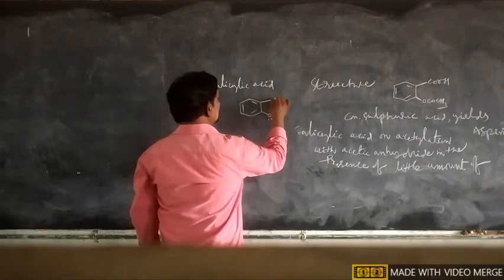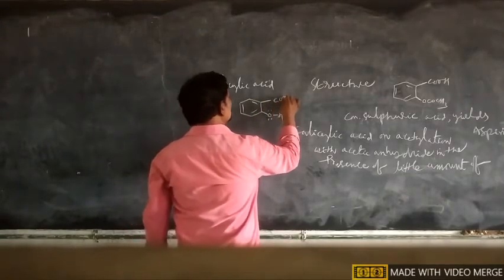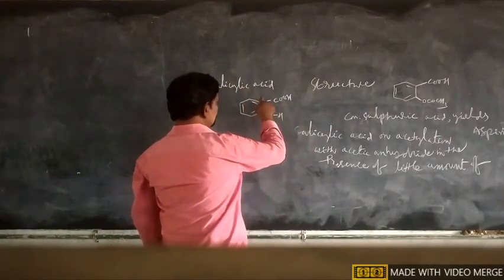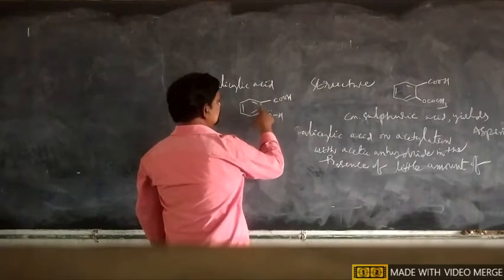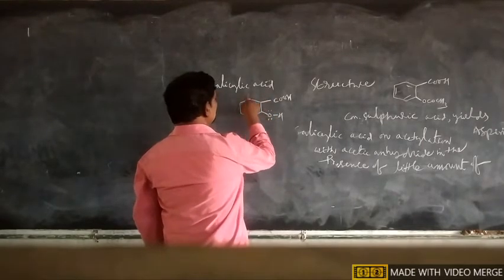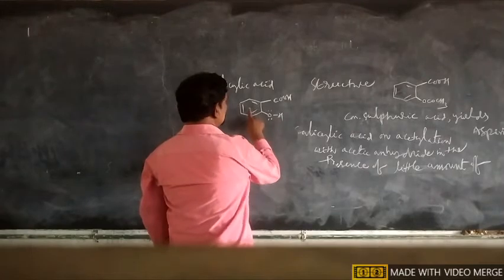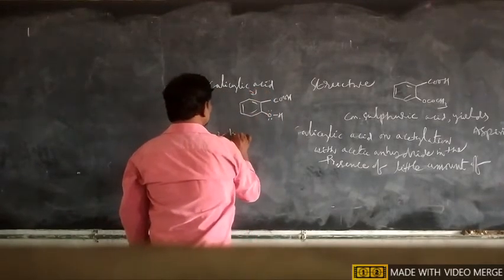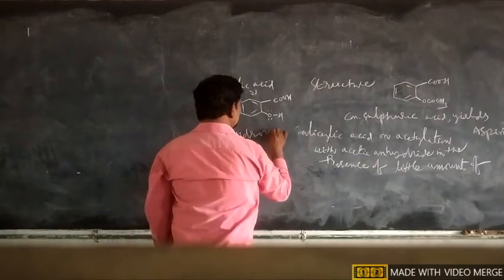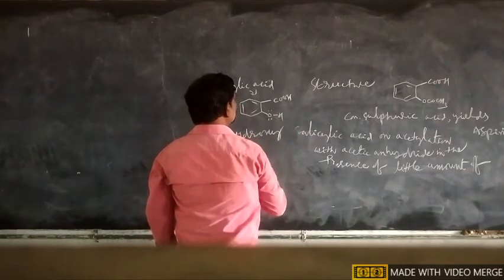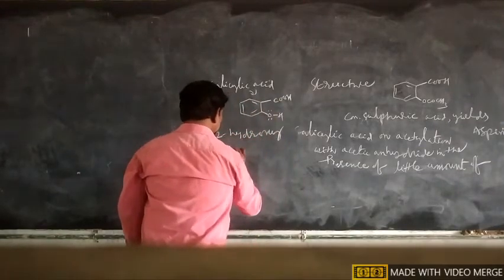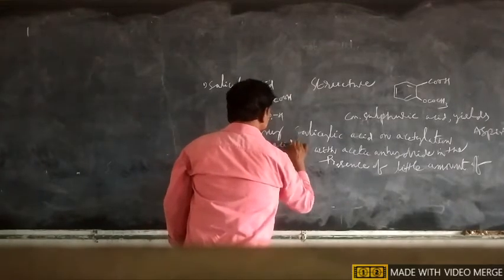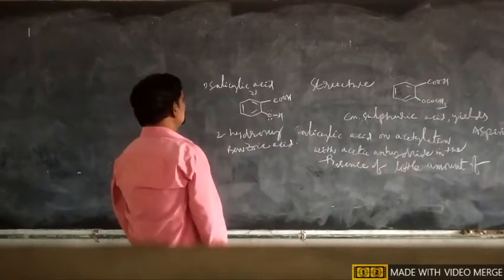And this position is also attached with a COOH group. Here also the first priority is carboxylic acid, so give the numbers 1, 2, 3, 4, 5, 6. So 2-hydroxy benzoic acid is known as salicylic acid.